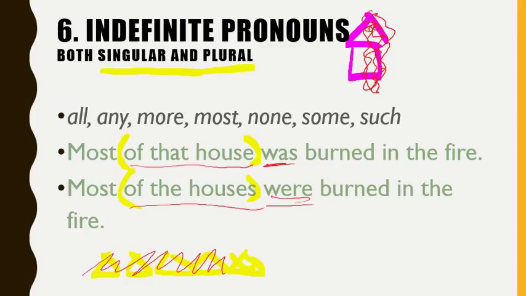That's the main difference between them. The words are words like all, any, more, most, none, some, and such. These are considered words that are both countable or uncountable, singular or plural, depending on the countability of the nouns you're talking about.